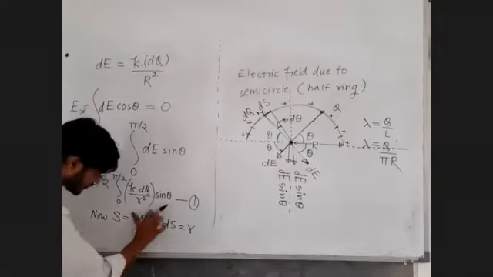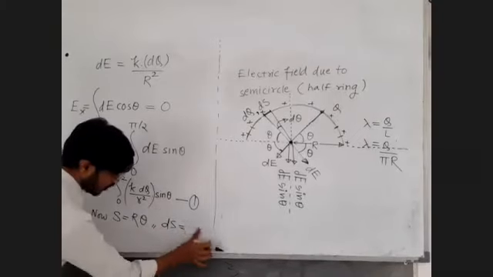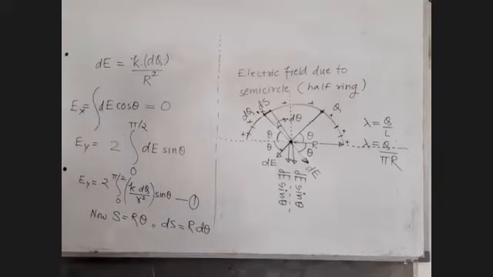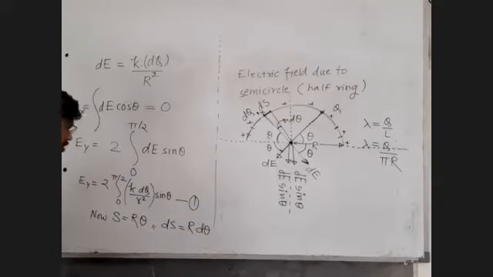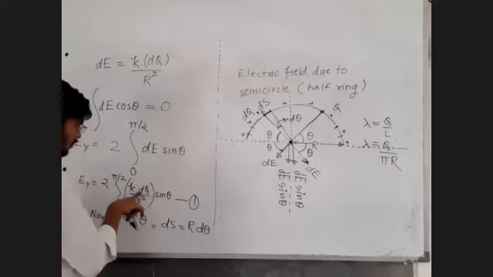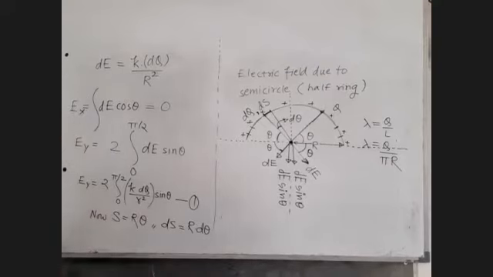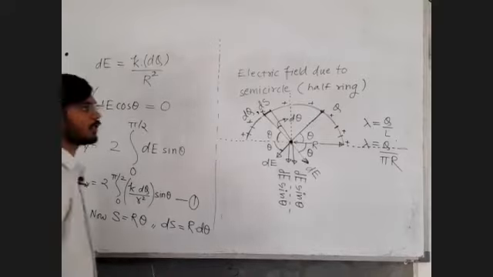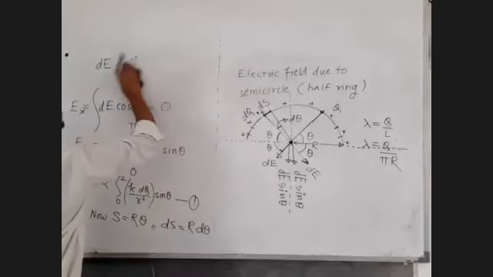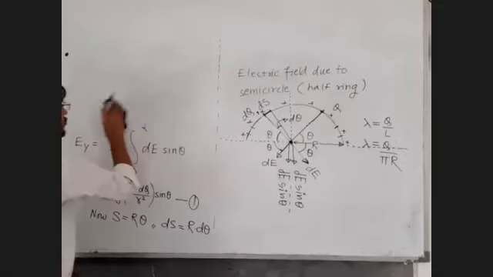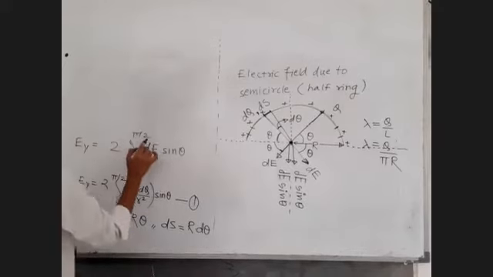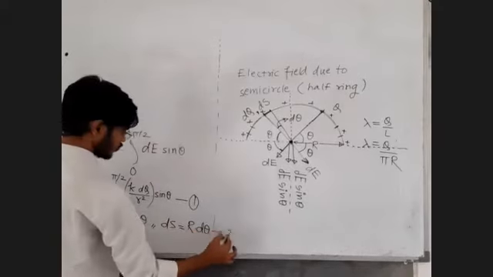Let us call the radius capital R. So we have ds equal to R d theta, but sir, we want to replace dq. What to do then? Observe here. Call this equation 2.